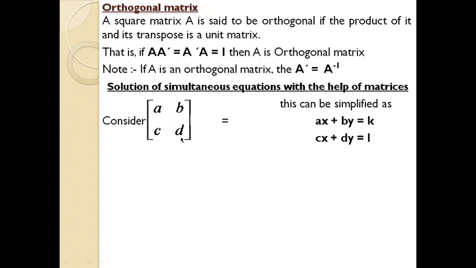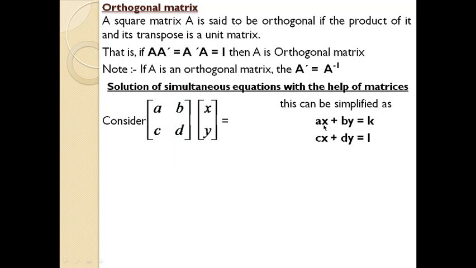So the first matrix includes all those numbers. Numbers means known values that come on the left hand side of the equal sign, anything that comes on this side of the equation. We don't include variables. So the first matrix has to be like this, and the second matrix has to be the one that includes all the unknown values.